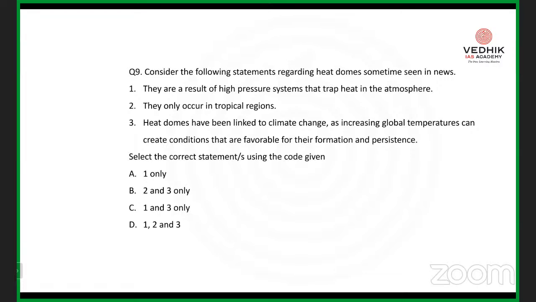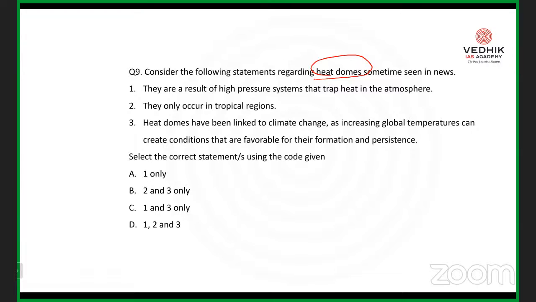Three, heat domes have been linked to climate change as increasing global temperature can create conditions that are favorable for their formation as well as persistence. So the question is basically regarding the term heat dome, which was recently in use. When you go through all the three statements, you can still find one of the points is not right.